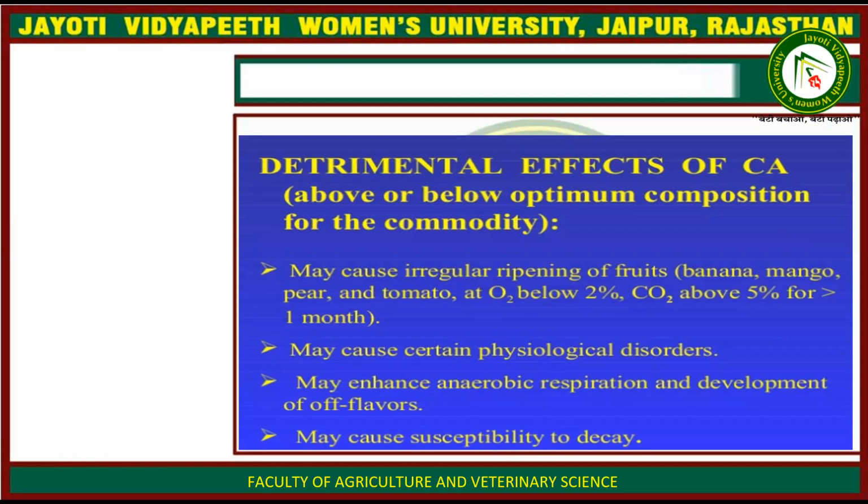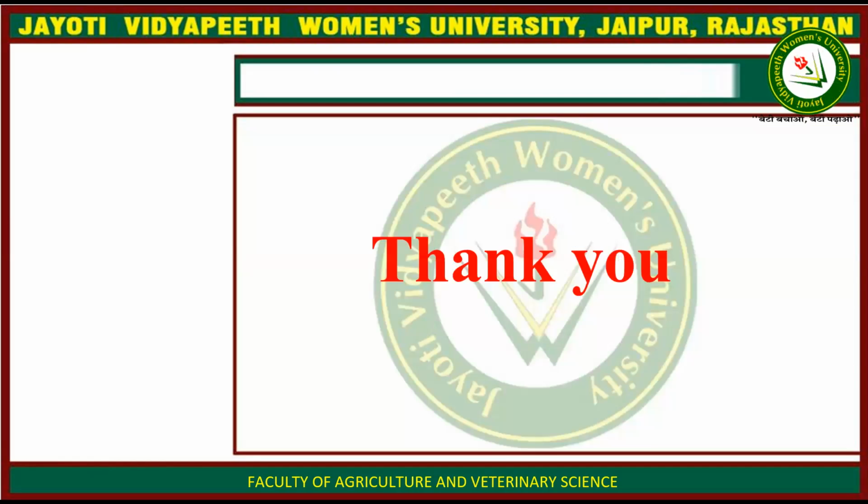Then the detrimental effects of controlled atmosphere: above or below the optimum composition for the commodity, it may cause irregular ripening of fruits, that is banana, mango, pear and tomato, at oxygen below 2% and carbon dioxide above 5% for more than 1 month. Then it may cause certain physiological disorders. It may enhance anaerobic respiration and development of off flavors, and may cause susceptibility to decay.